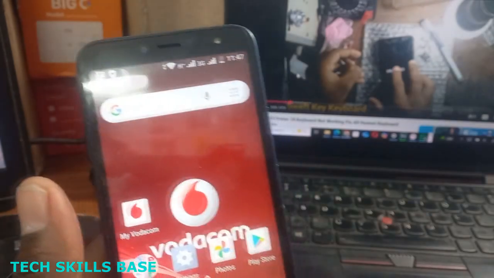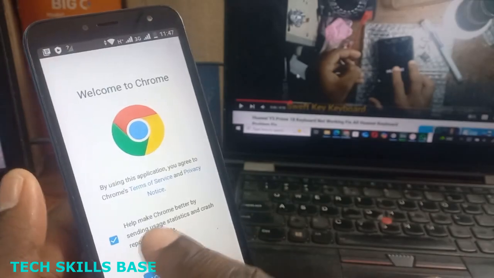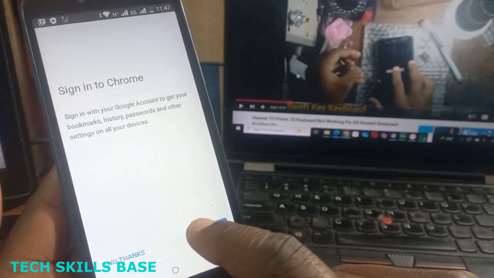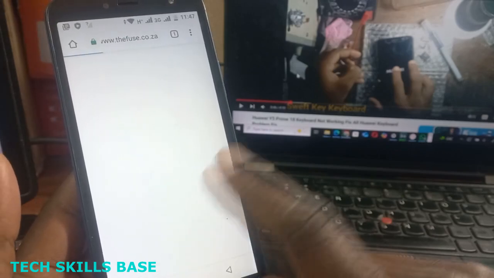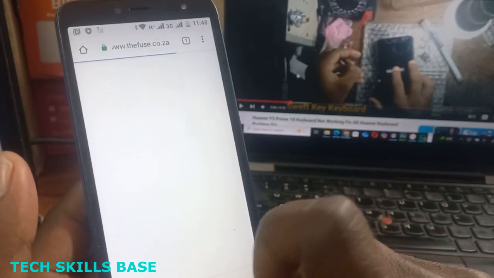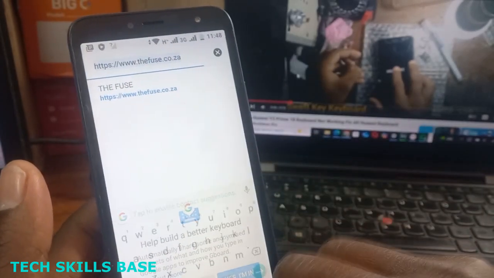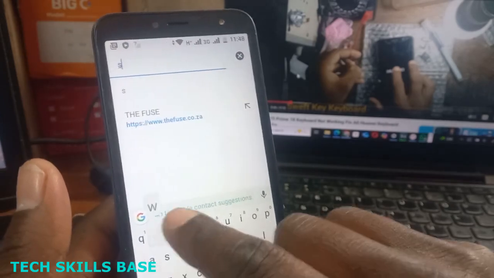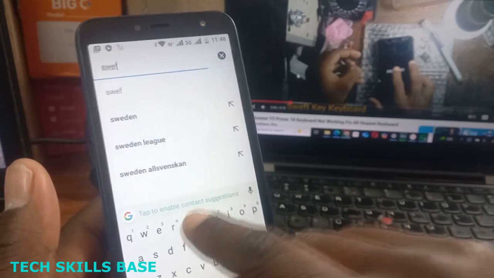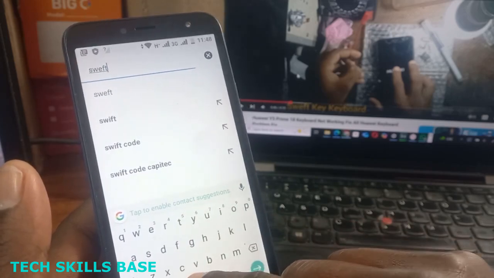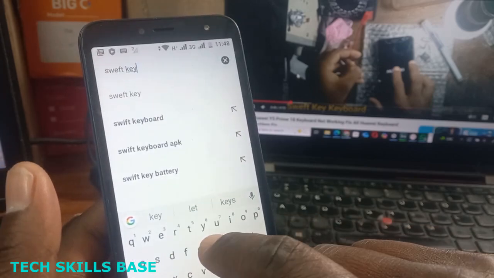Let me go now to Google. I'm going to Google Chrome. On the search bar, I write SwiftKey.